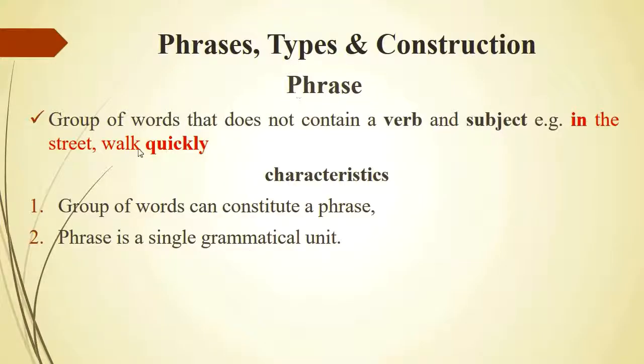A phrase is a group of words that doesn't have a verb and subject. For example, in the street, walk quickly. And its characteristics are: a group of words can constitute a phrase. The second characteristic is that a phrase is a single grammatical unit.